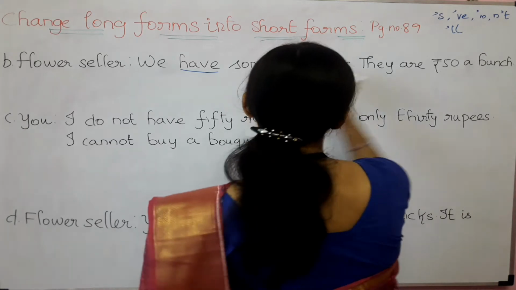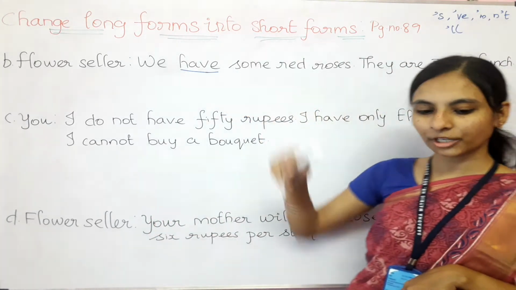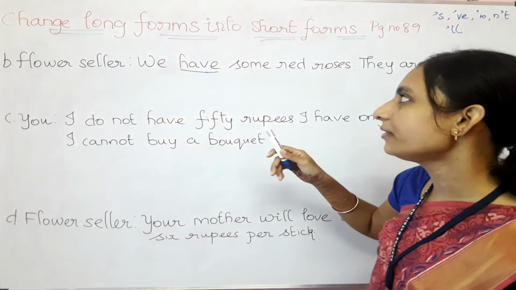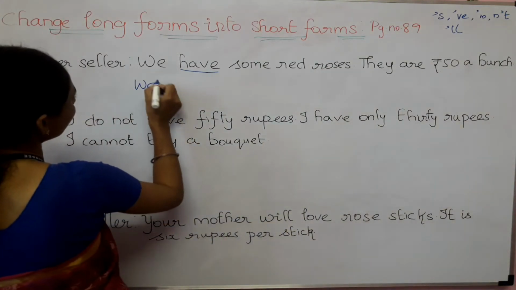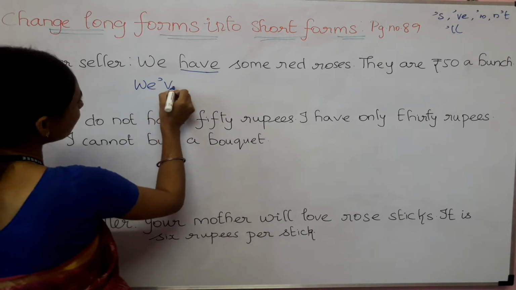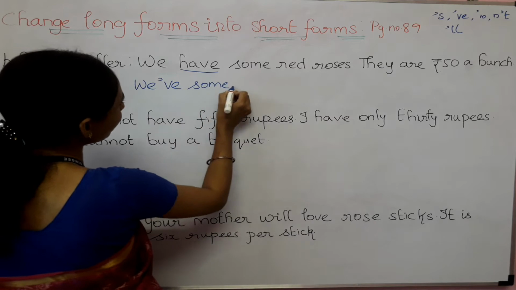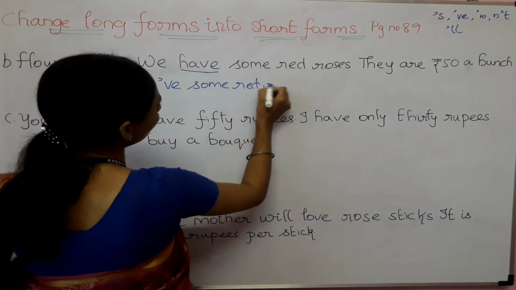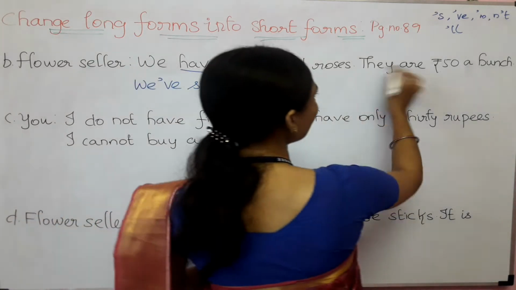Just now I said yes, apostrophe ve. So in this sentence we are going to change the full form of have into the short form, that is we've. Then have will become apostrophe ve. Then all other words will come as it is: some red roses. And then they are.